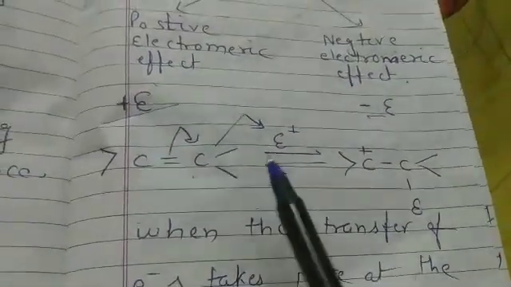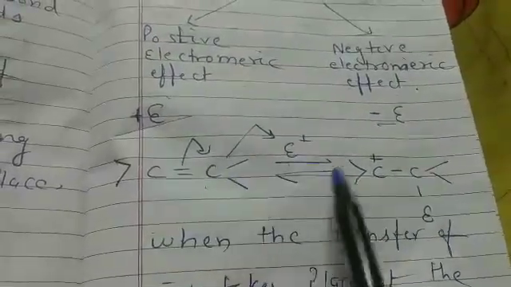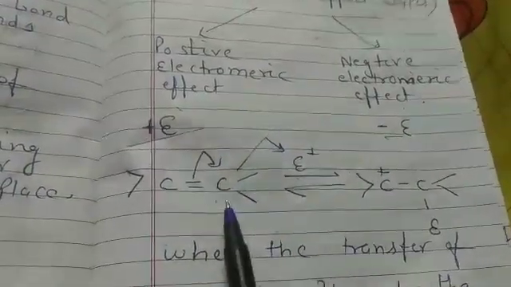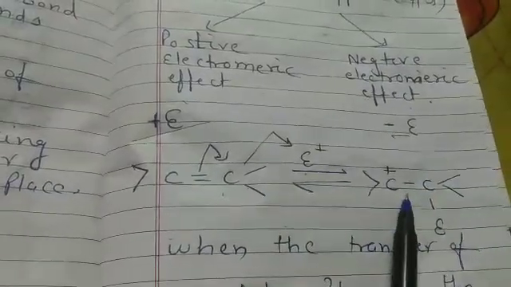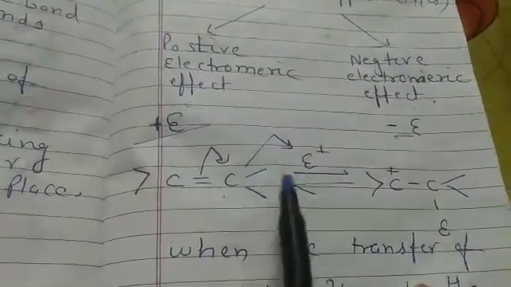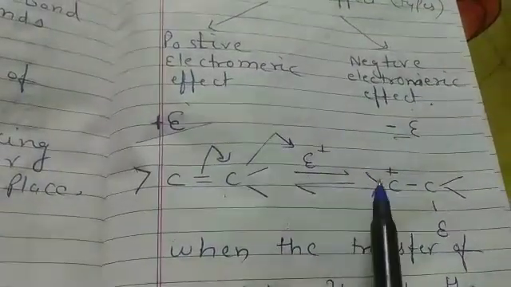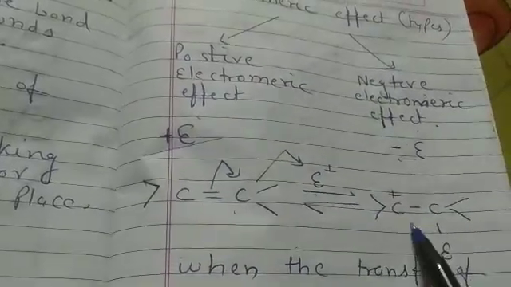Students, see, where the electrons are shifting, the electrophile attacks that particular carbon and a positive charge is created at the other adjacent carbon.